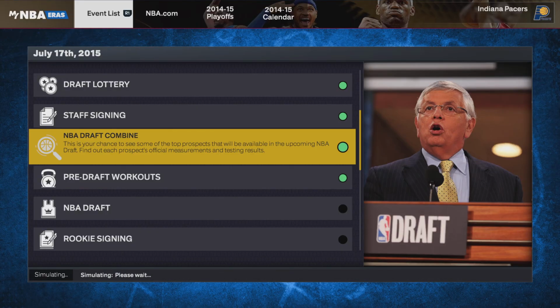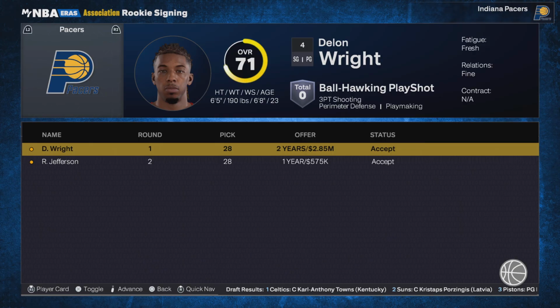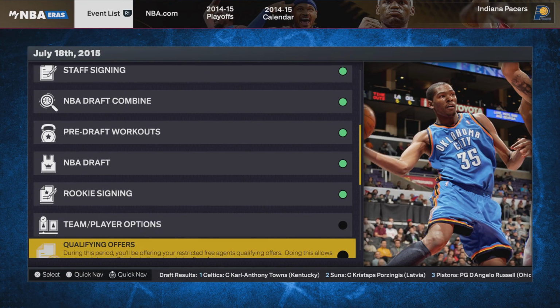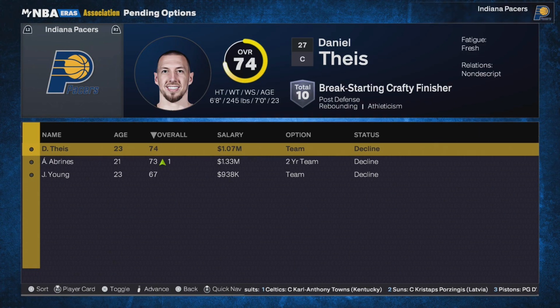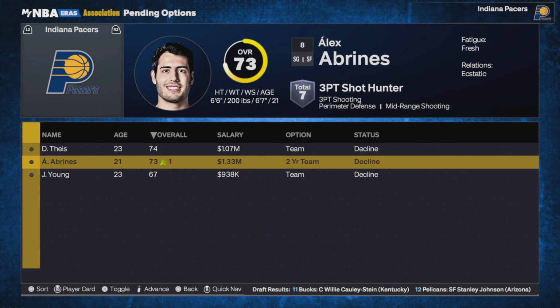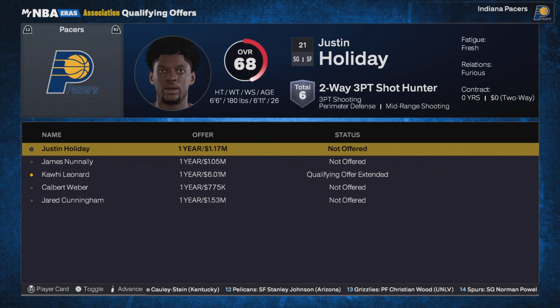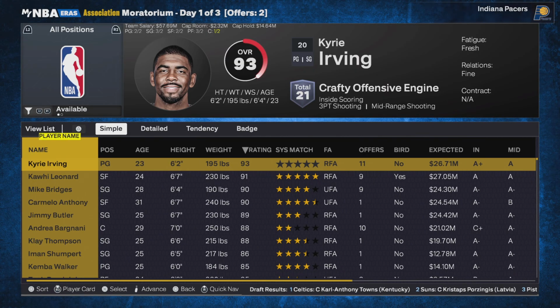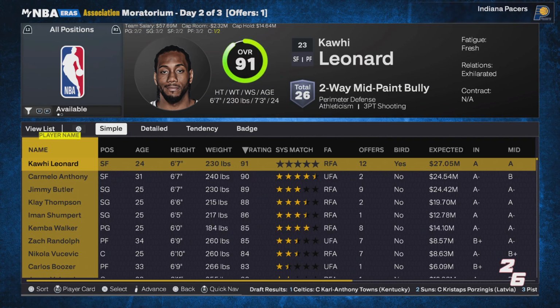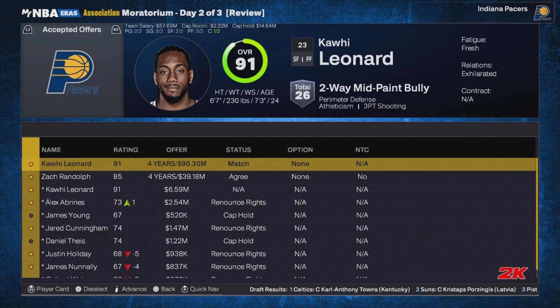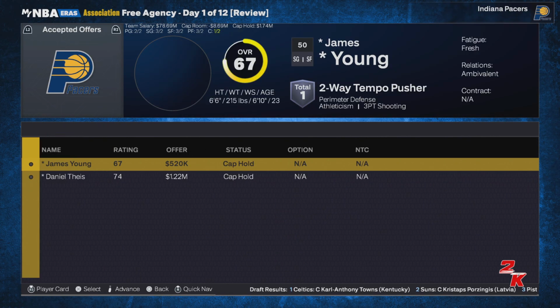Yeah, they're gonna draft. They have like a pick in here. I know who they got. DeLon Wright. That's not bad actually. Backup shooting guard. Daniel Theus. They're not gonna accept his option. Okay. We didn't play, but they re-signed Kawhi this offseason. They're matching it, and they're signing Zach Randolph. That was very interesting, and they signed Chris Kaman. That's interesting too.